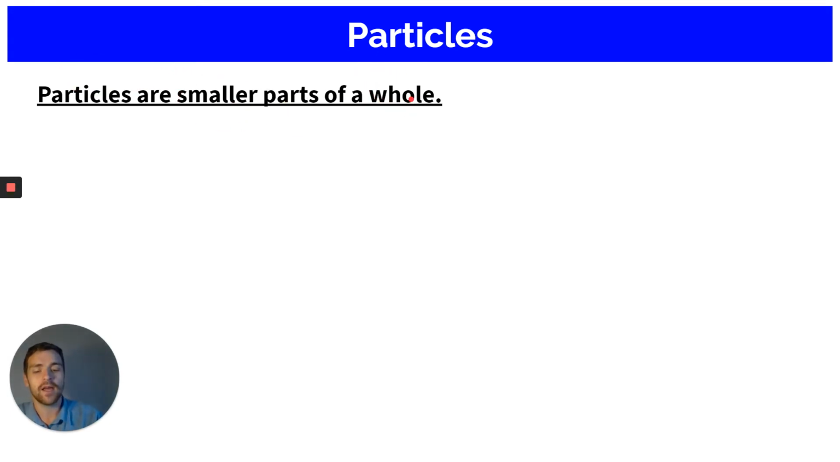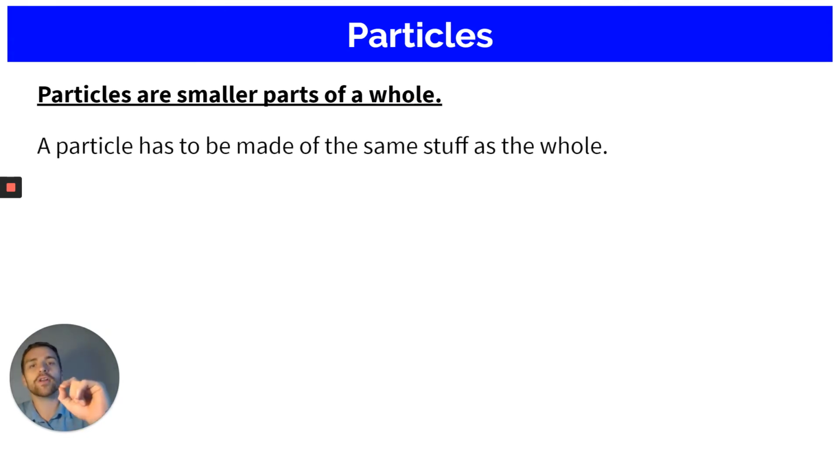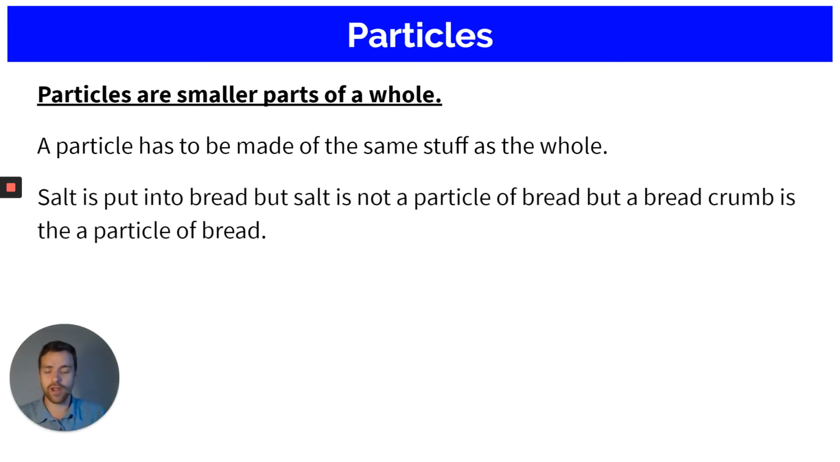Okay, now the tricky part here is I want you to get that a particle has to be made of the same stuff as the whole. It cannot be different to the whole. Think about it this way. Let's say you're making bread, and in the bread you put salt, you put some sugar, you put flour, you put water, you put oil, you put yeast, and you mix it all together.